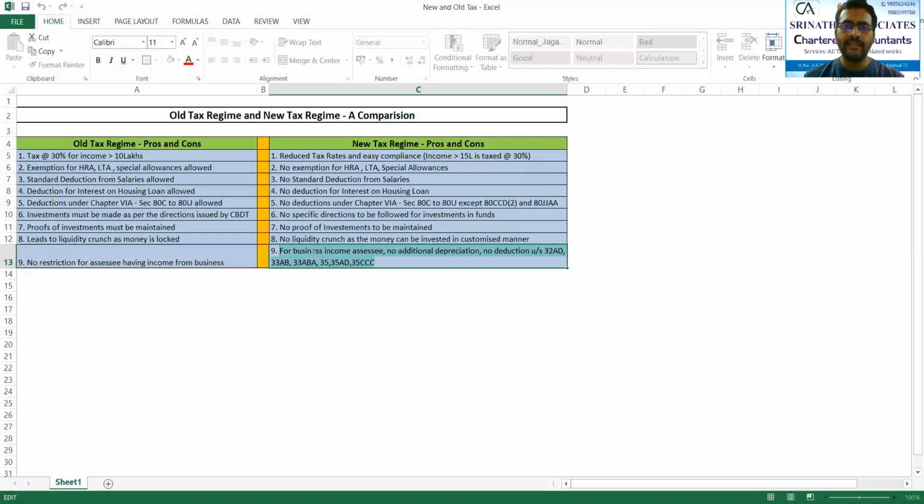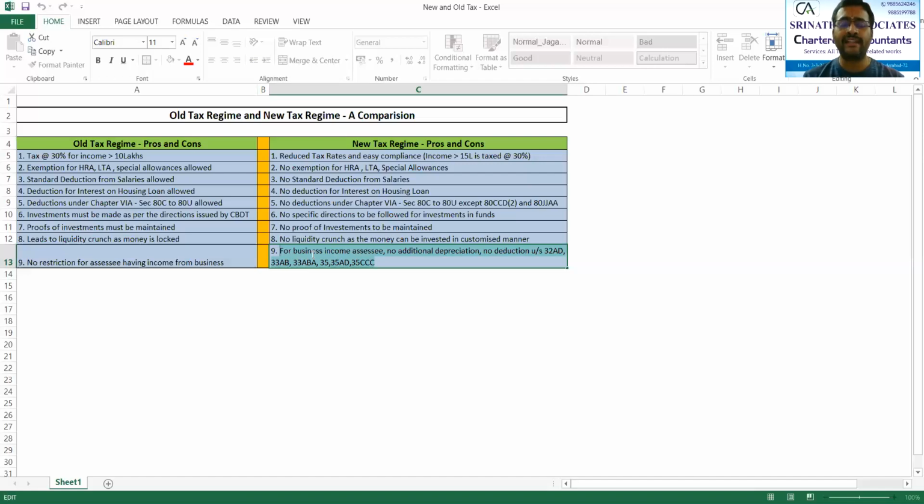So with this clarification, you as an employee can select either old or new and give that option to your employer, and again choose at the time of filing the return. If you opted for new, but at the time of filing the return the tax as per old is less, we can select old, and the TDS deducted by your employer will be automatically adjusted in the income tax return.